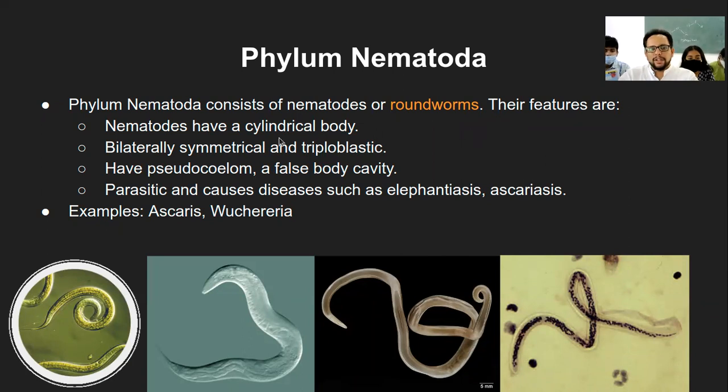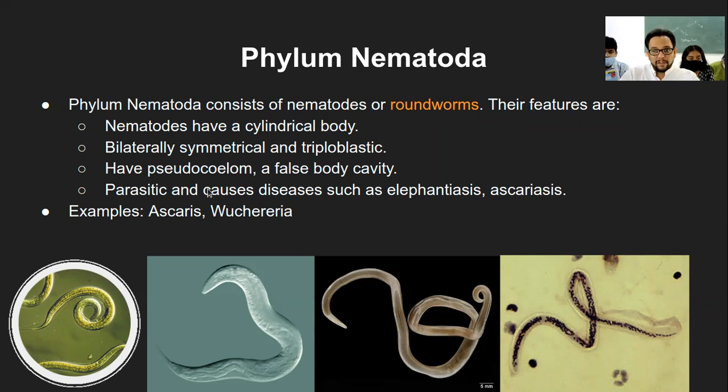Yeah, so nematodes, they have a cylindrical body. Earlier we had a flat body, the flatworms. Roundworms have a cylindrical body. Again, bilaterally symmetrical body and triploblastic. So same characteristics, except the cylindrical body, and the platyhelminthes had a flat body.